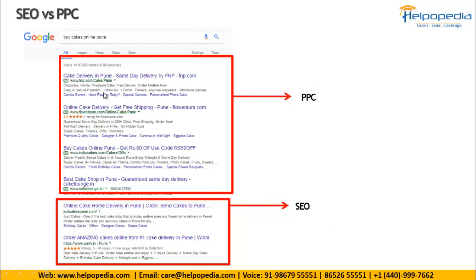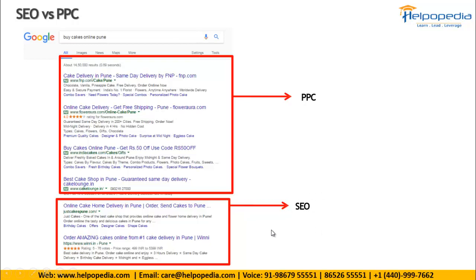Here people do not need any time and efforts. They just need to pay, and once they pay, within 2 hours their results will be coming up in search engines or wherever they are doing the advertisements. And with search engine optimization, these results come with respect to time, how much effort they have taken, how much work they have done, how much research they have done. After implementing all the strategies, these website links will come up in the search engine. That is the reason it is called organic marketing, which is also called search engine optimization.